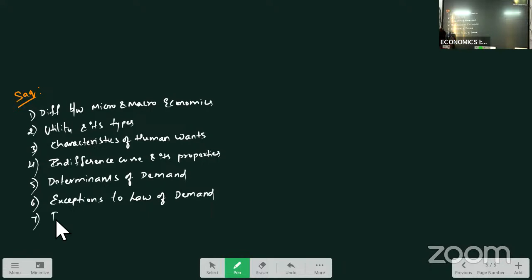Then you have reasons for downward sloping demand curve, reasons for negative sloping demand curve.